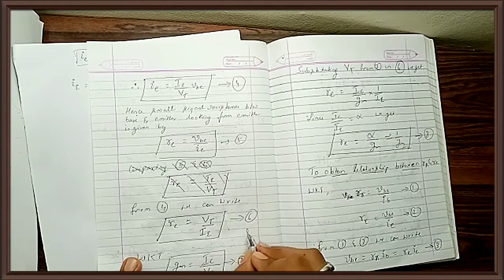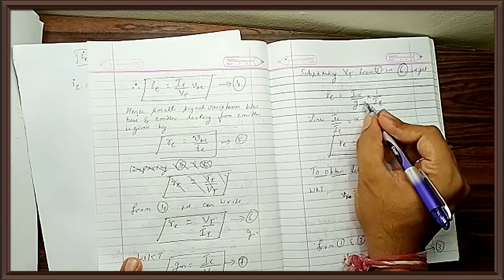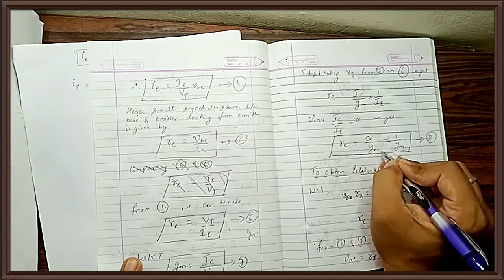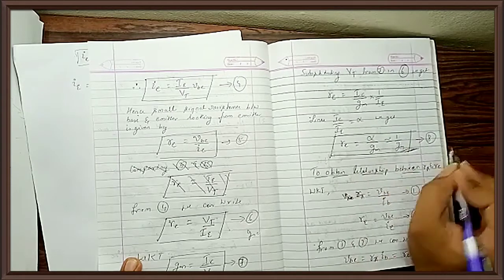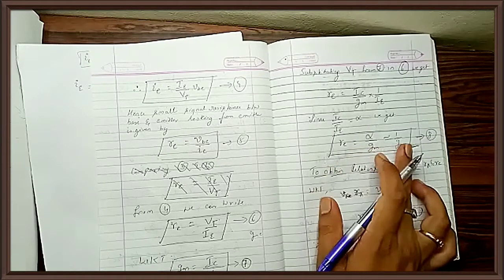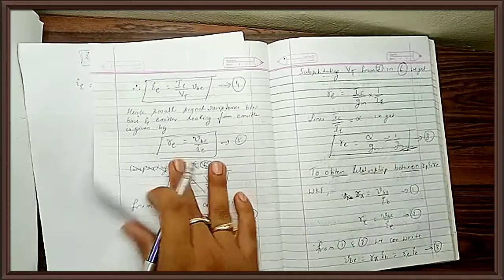What is GM? GM is equal to IC divided by VT. So I get VT as IC divided by GM. Substituting IC divided by GM into 1 by IE, I get the expression of RE as alpha by GM. I'll again get 1 by GM. So what is RE in terms of GM? It will be 1 by GM. So try practicing this derivation.